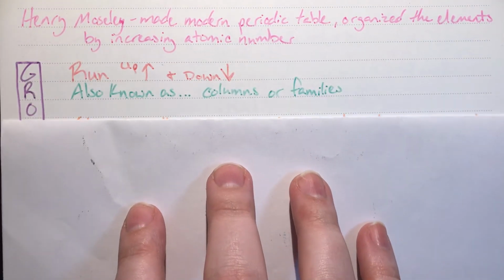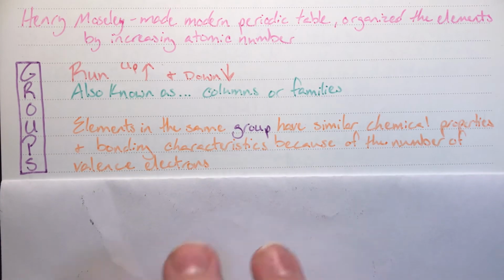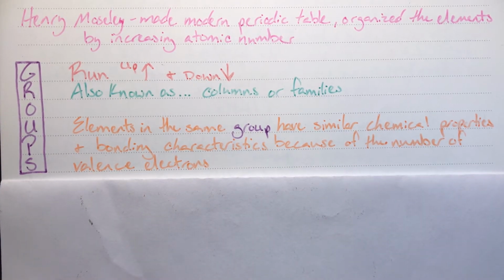Our current periodic table is organized into a couple of different categories. First, we have our groups. Our groups are running vertically up and down. They are also known as columns or families. Elements within the same group will have similar chemical properties and bonding characteristics. They have similar properties and bonding characteristics specifically because the bonding characteristics and properties are determined by the number of valence electrons. And inside of the groups, everyone will have the same number of valence electrons. So that's our vertical organization.